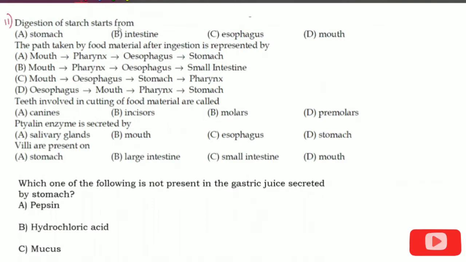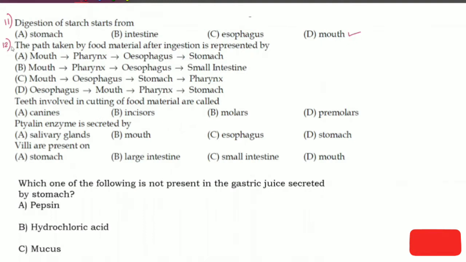Digestion of starch starts from stomach, intestine, esophagus, or mouth? We know that our mouth contains salivary amylase which helps in digestion of starch. So digestion of starch begins in the mouth.